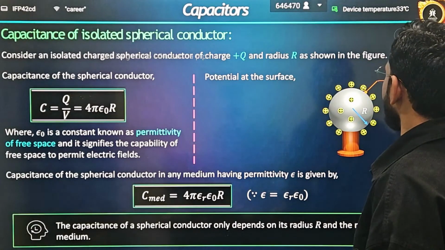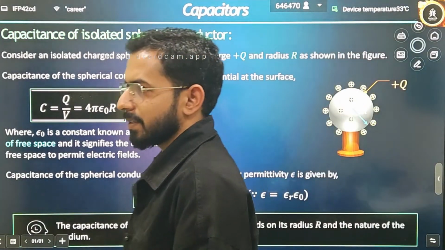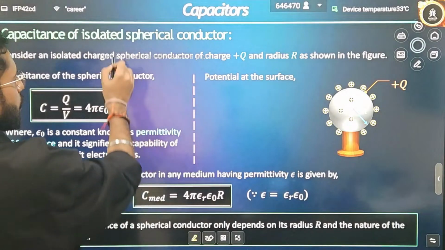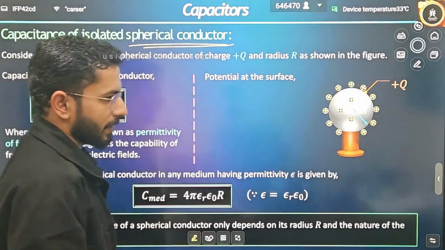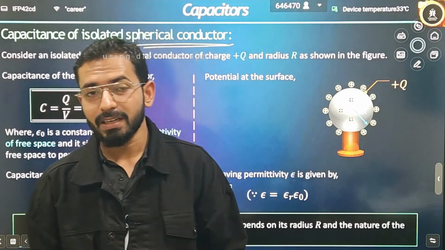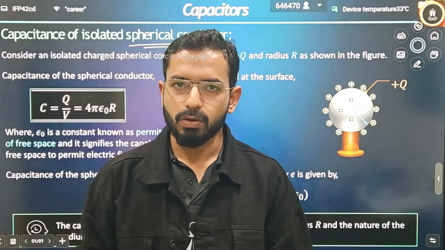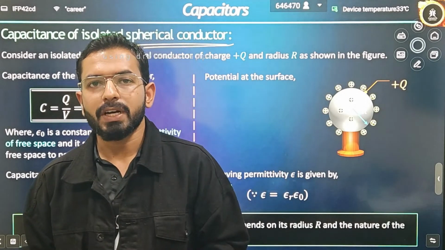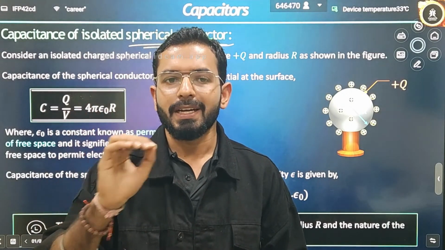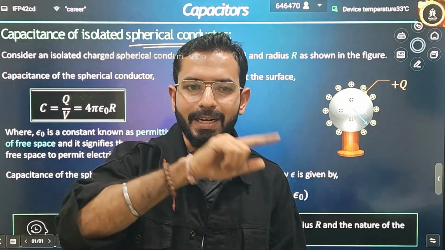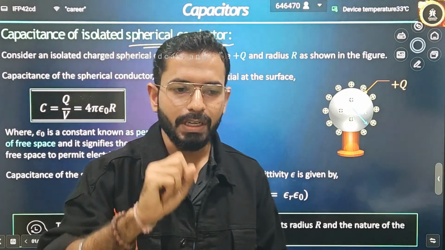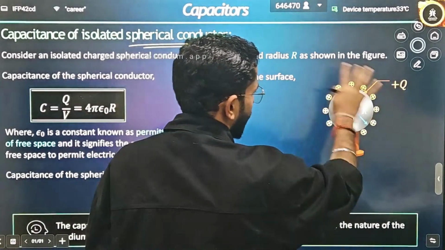Now let's see how I will define capacitance for a spherical conductor. This is an interesting thing. This is a spherical conductor I have shown you. I have told you a lot about conductors in the last lecture of electrostatics. If you have not watched that video, please go and watch it first, because capacitor is the extension part of conductor, so the properties will also be the same. In a conductor, charges always come on the outer surface only. It is not spread into the complete volume. For non-conducting bodies it is spread into the complete volume, but for a conducting surface, charges are always only at the surface. That means the charge is completely on the surface.